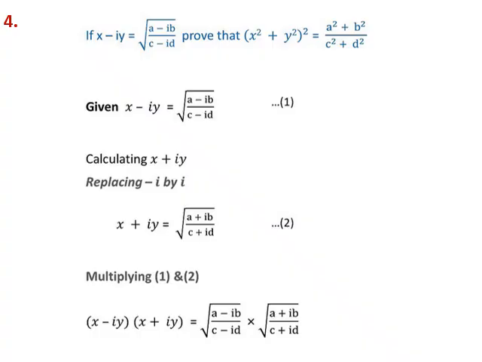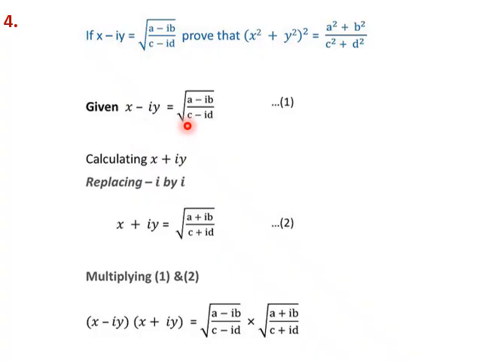In this problem, we have to show that if x minus iy is equal to the square root of (a minus ib) by (c minus id), then (x square plus y square) the whole square is this expression. So how do we proceed with such problems? We see that here we have to get x square plus y square and we have x minus iy here. If we multiply x minus iy into x plus iy, we get the term x square plus y square. So first we need to get x plus iy.